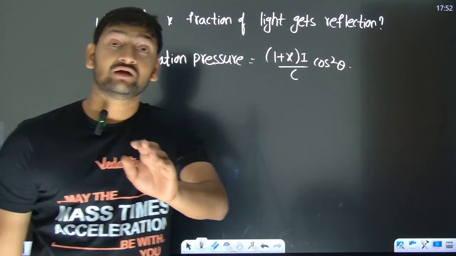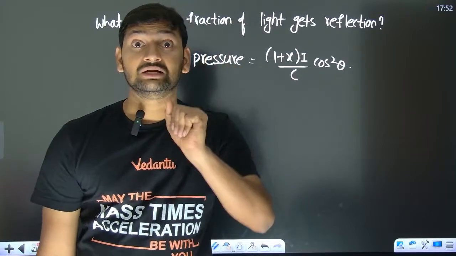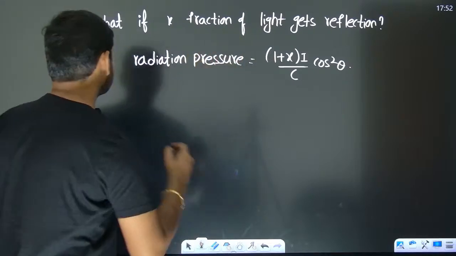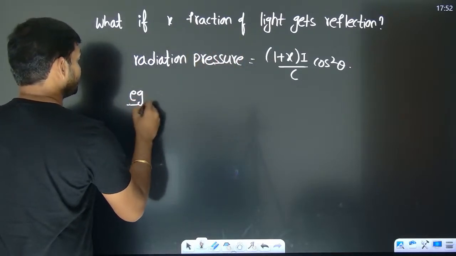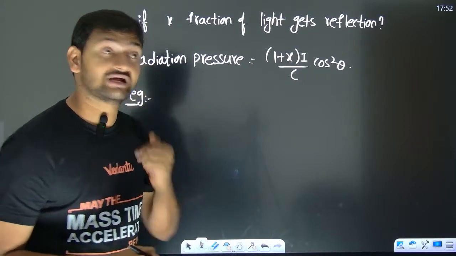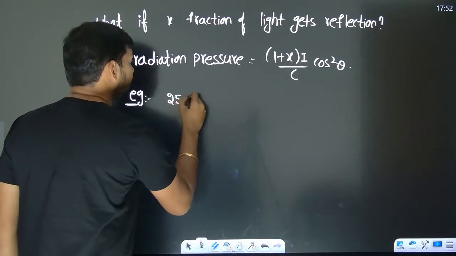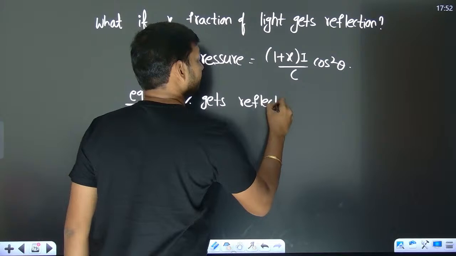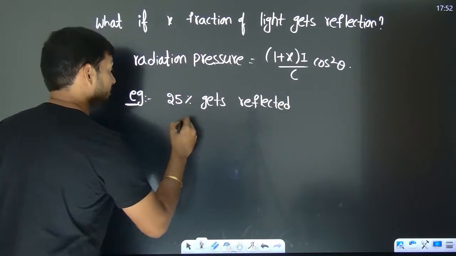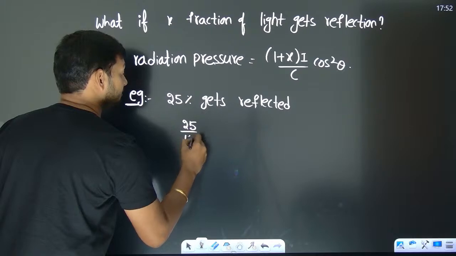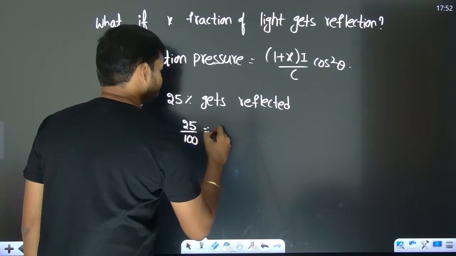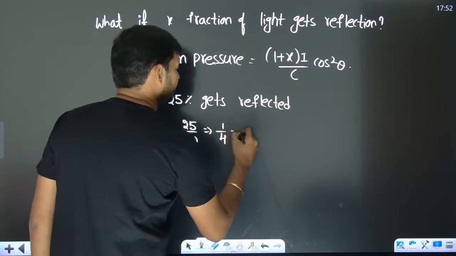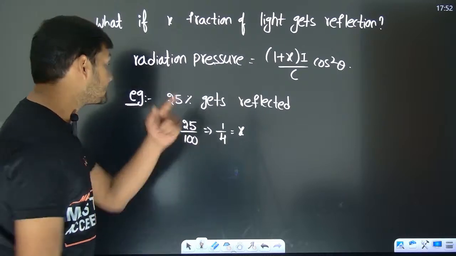Now some people are going to get into trouble in choosing the x value. X is the fraction of light, right? For example, if they say 25% gets reflected, that means 25 by 100 fraction is getting reflected, which is 1/4. So our x is this much.